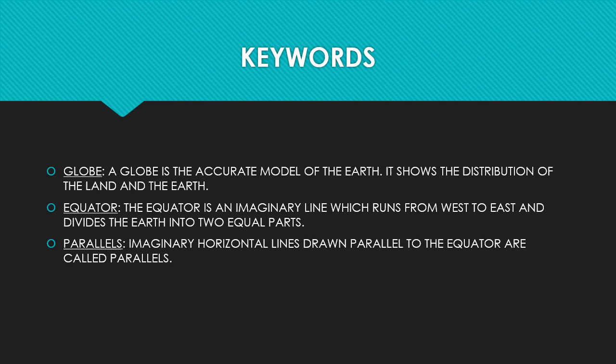Now, to sum up, we'll see the keywords. Globe. A globe is the accurate model of the earth. It shows the distribution of the land and the water on the earth. Equator. The equator is an imaginary line which runs from west to east and divides the earth into two equal parts. Parallels. Imaginary horizontal lines drawn parallel to the equator are called parallels.